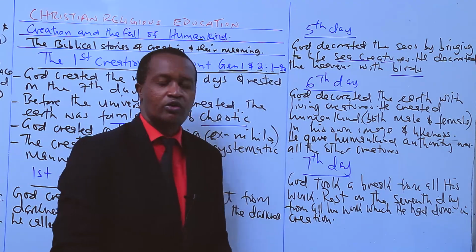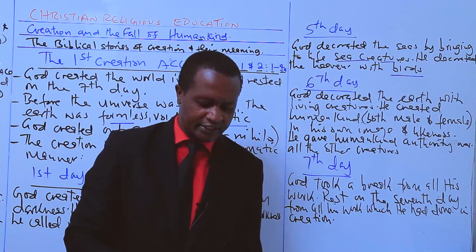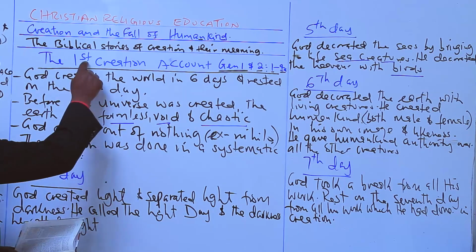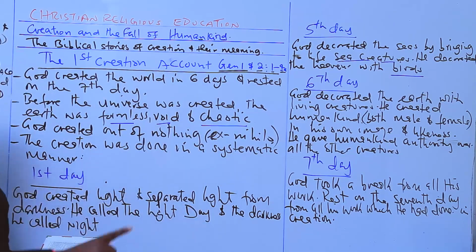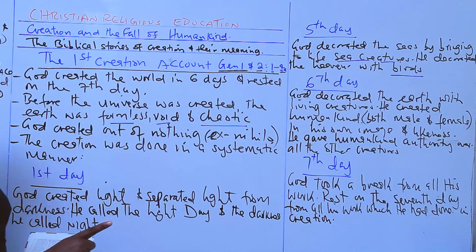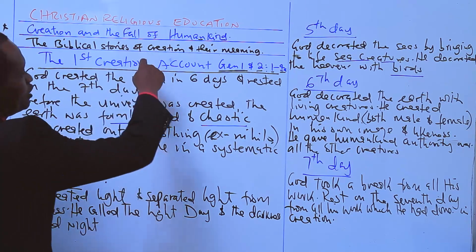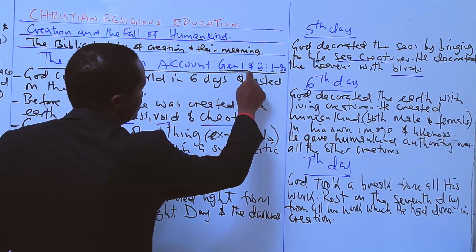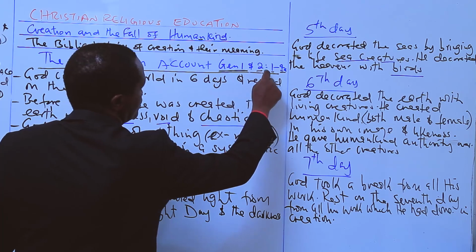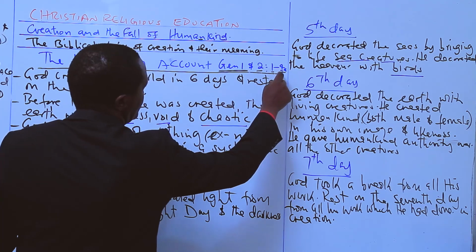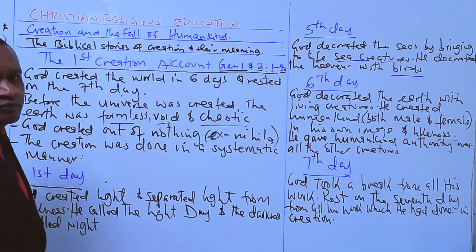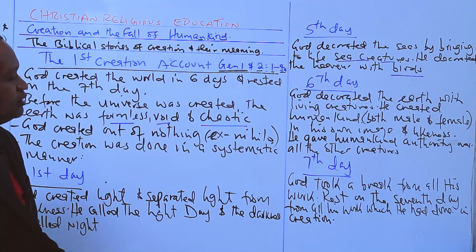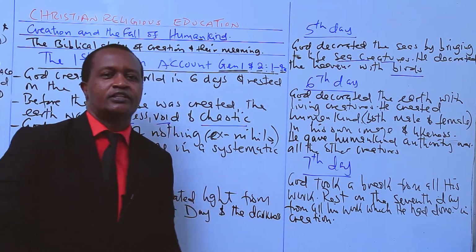God rested on the seventh day. So candidates, that is the account. That is the first creation account. Remember, we are discussing the biblical stories of creation. The first account, we read it in Genesis chapter 1 and Genesis chapter 2 from verse 1 to verse 4a. God did what? God rested.